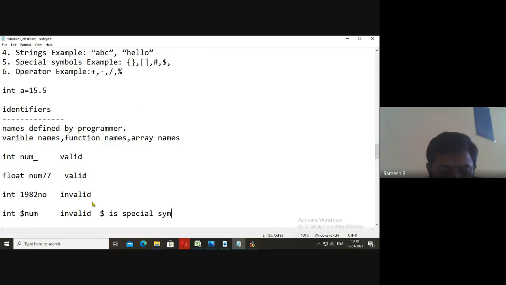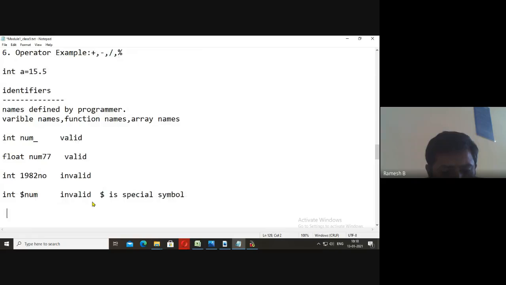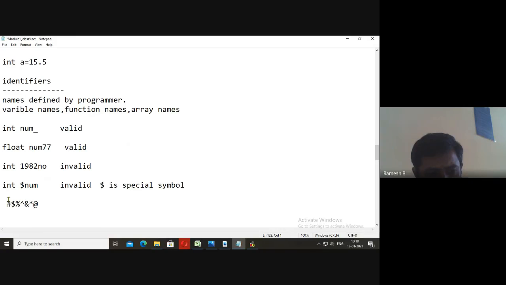Okay. We can have many special symbols on the keyboard. Hash, dollar, percentage, caret, ampersand, star, at the rate. All these are special symbols. These are not allowed, except underscore.